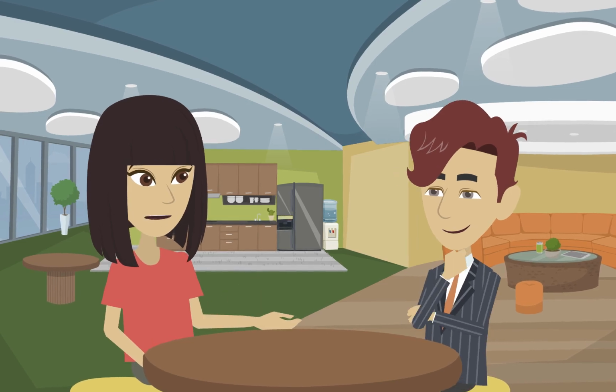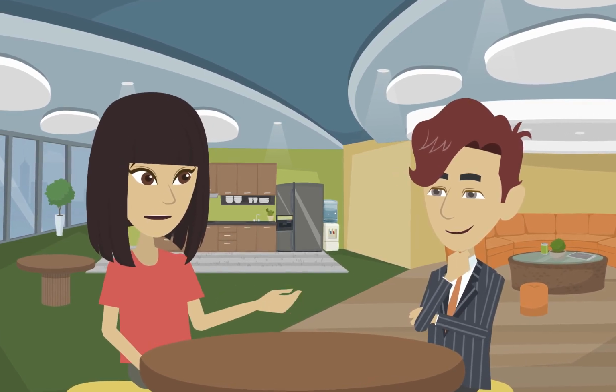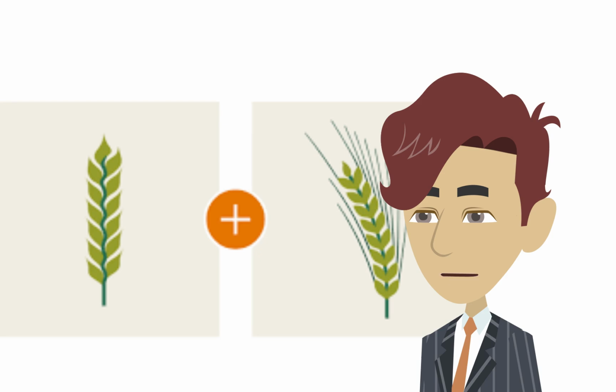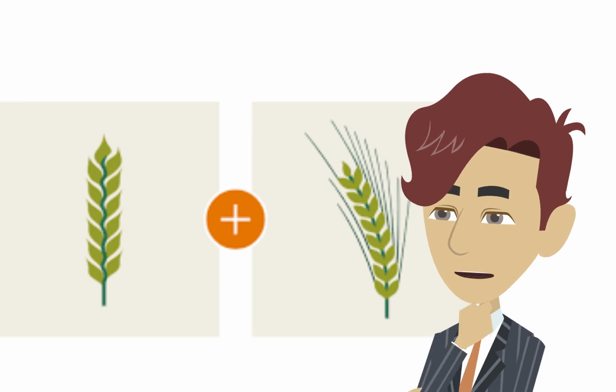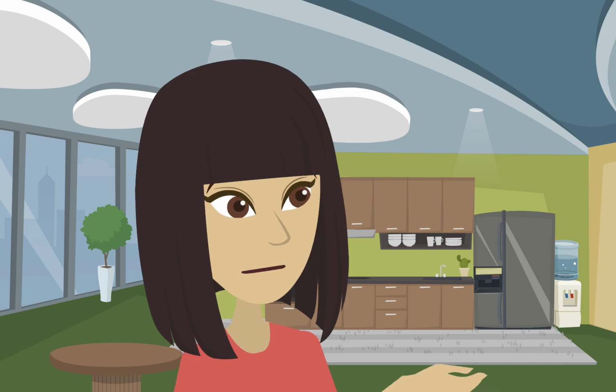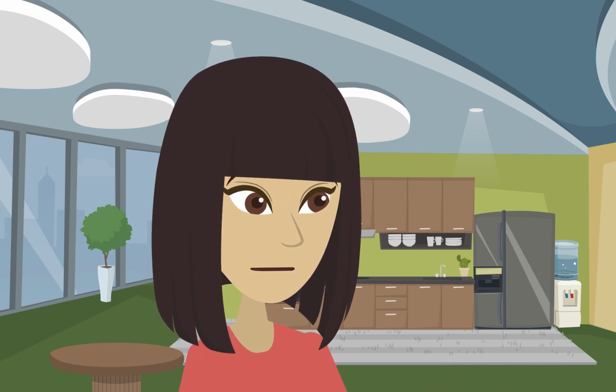So, let's talk about what happens when a new wheat hybrid is discovered. It sounds good for farming, right? Absolutely. But interestingly, it can actually be bad news for farmers. Really? How does that work?